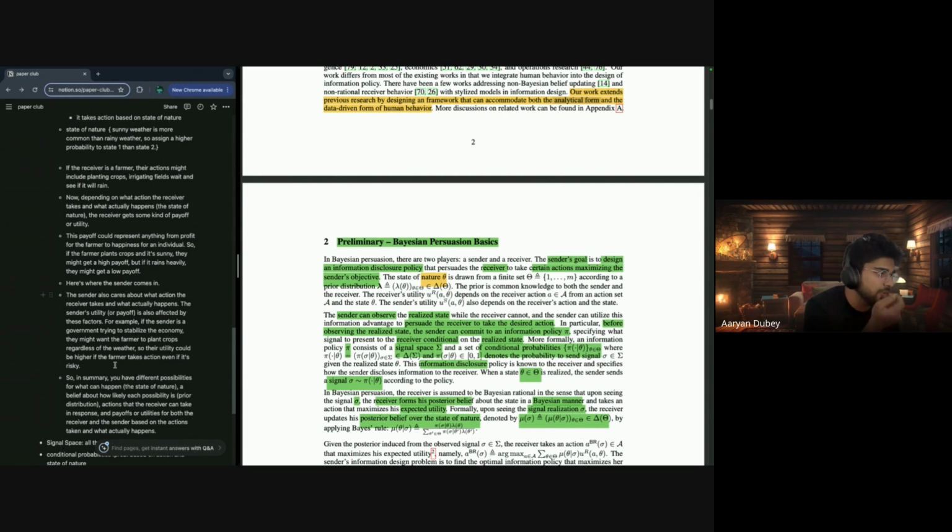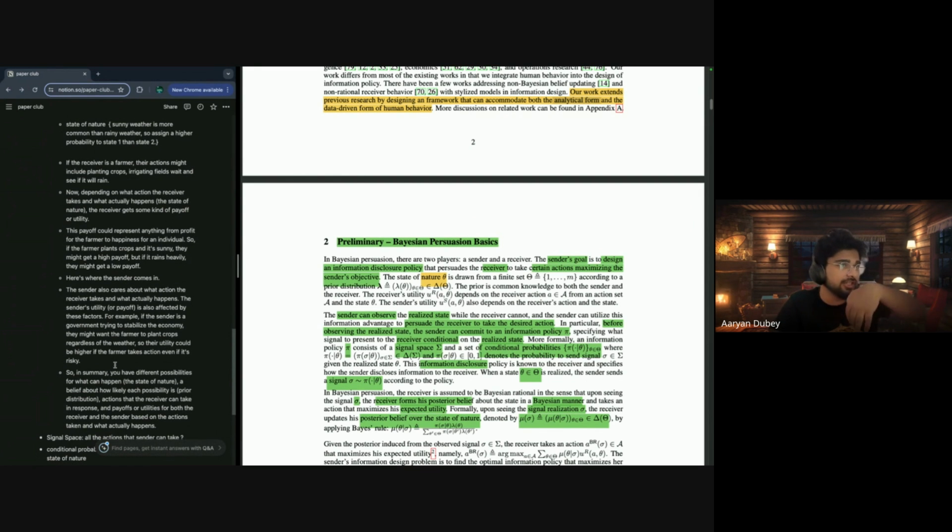So the utility could be higher if the farmer takes an action, even if it's risky. So the government says, okay, plant the crop. What will happen? Rain. There's some probability of rain, but they will generally say, okay, we don't care if, out of 10 or 20 farmers, they're trying to influence 10 farmers to plant the crop, they will be good for the economy, they will save, but the other 10 farmers will get destroyed or something like that. So that's the government's intention right now.